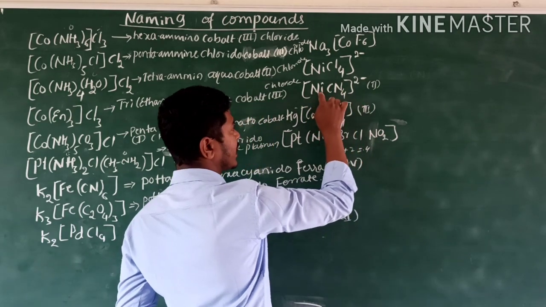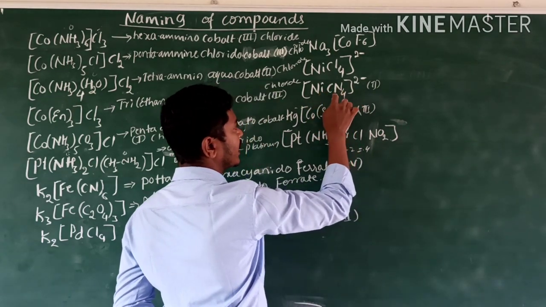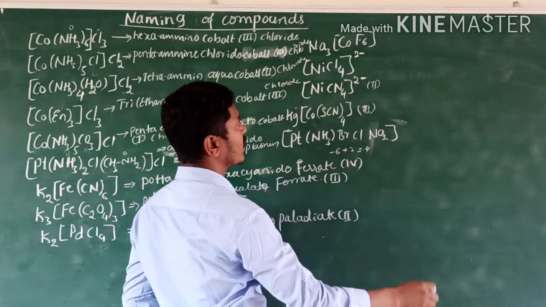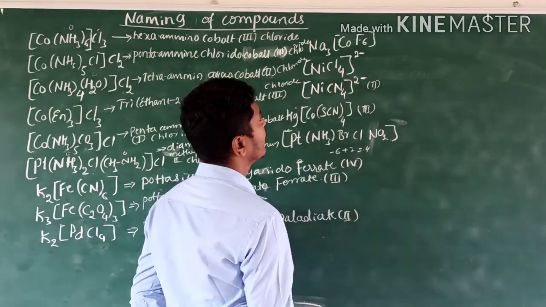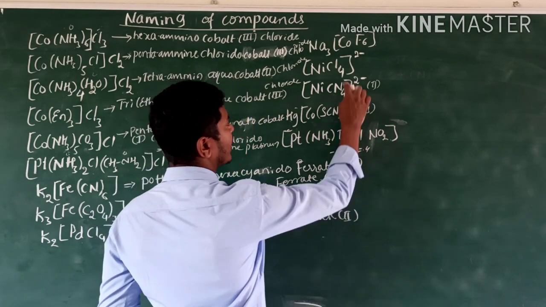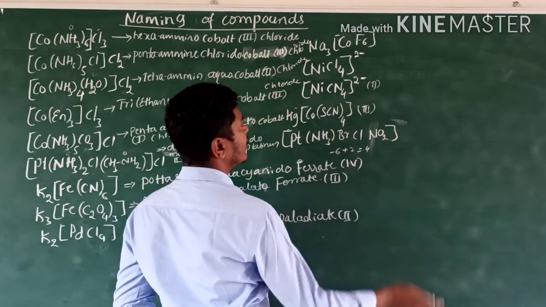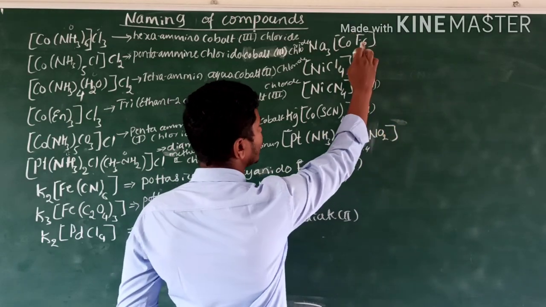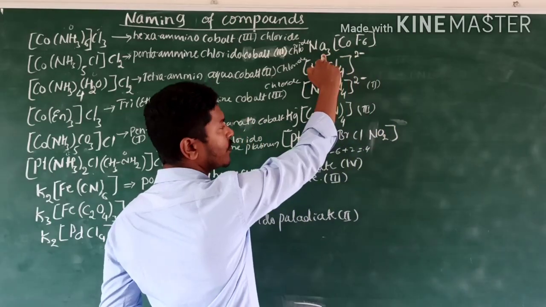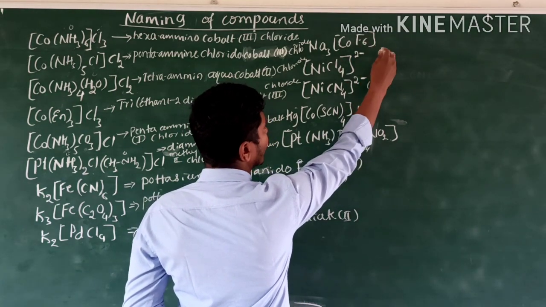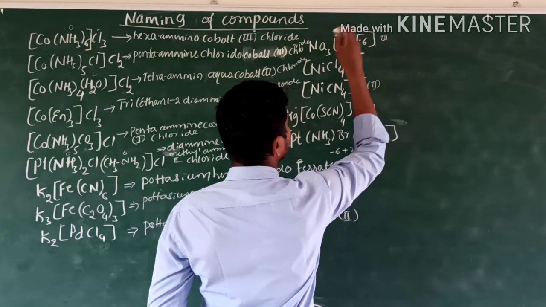Then tetracyanidonickelate plus 2 is the anionic complex. Here same, anionic complex tetrachloridonickelate plus 2 oxidation state. Here also plus 2 oxidation state is there. Here minus 6 plus 3 is equal to minus 3, plus 3 oxidation state is there.